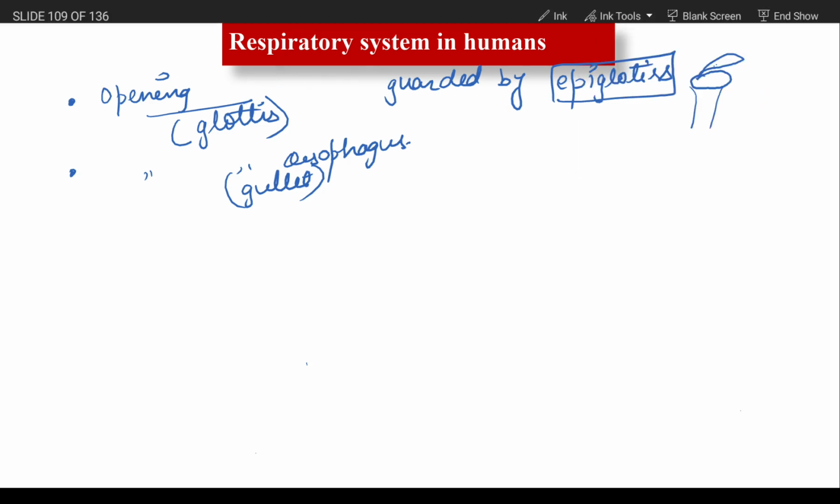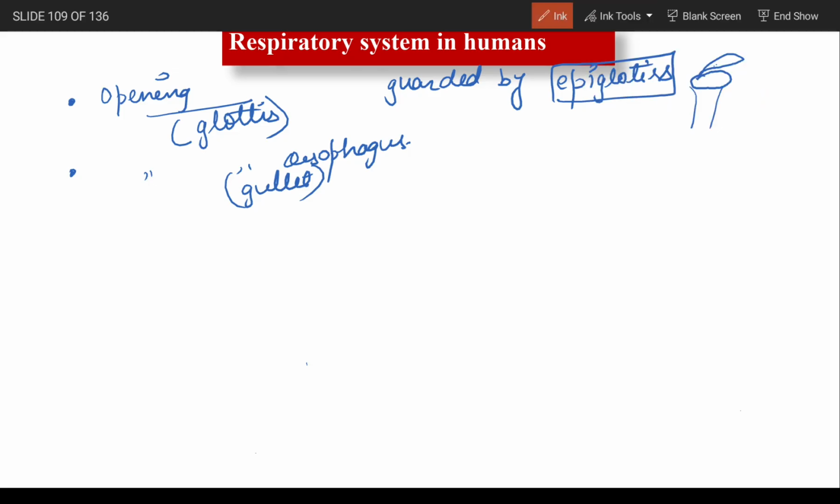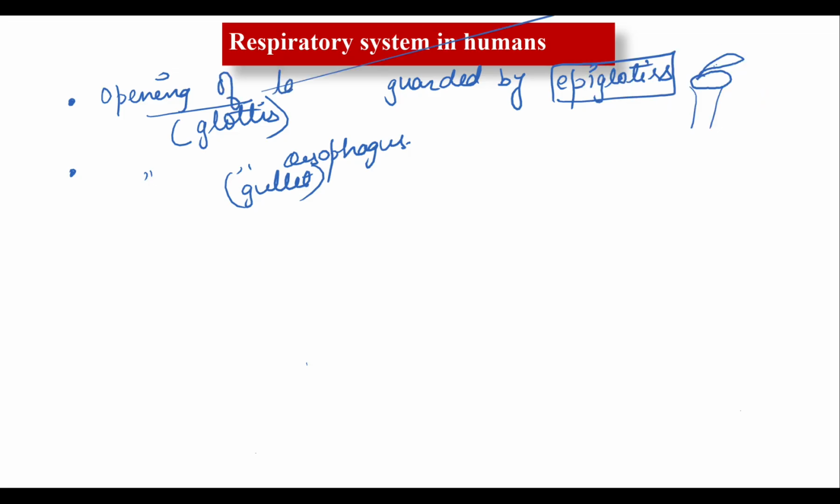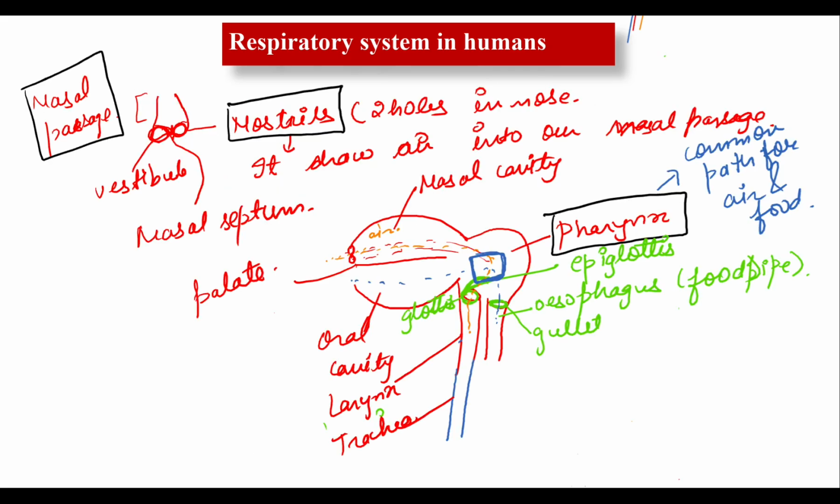If you want to write it there also, this is the opening of the larynx, which is guarded by the epiglottis. But if I am talking about the windpipe, trachea is known as the windpipe, not larynx. Larynx is known as the voice box. Okay, so what is the next part of the respiratory system? It is the larynx. Clear?